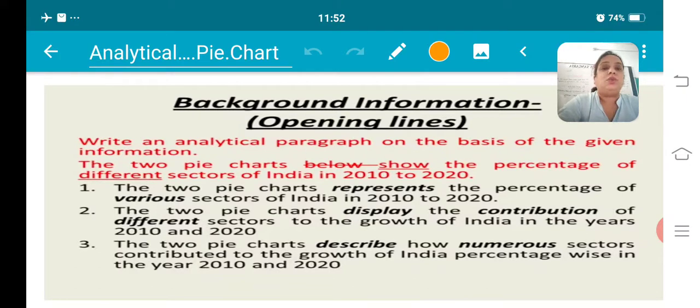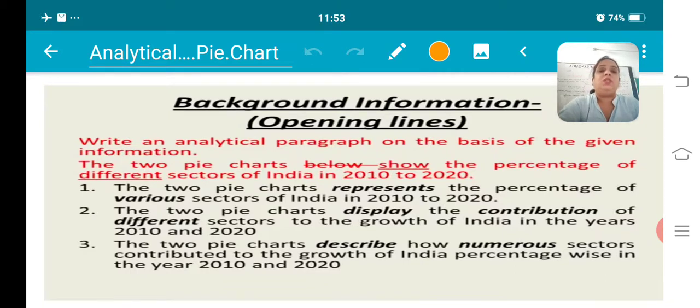Okay, so this is the question given to you, and now there are many ways. I have given you the vocabulary to be used in this analytical paragraph. I have done 6 ways that you can use in your introduction. Anyone you like, you can go with that. I have given 6 various starting lines, the introduction lines, for you. So let's see the first. The two pie charts represent the percent of various sectors in India in 2010 and 2020. This can be your first introductory line.